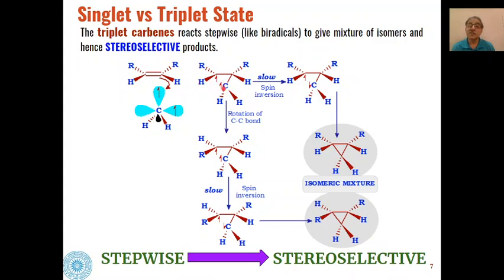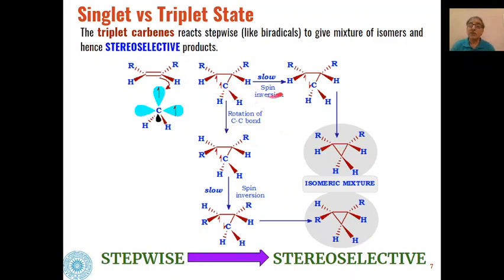Here the spins of both the electrons present on this one and this one are parallel, and because they are parallel spins they cannot make a carbon-carbon bond. So slowly this undergoes spin inversion. The spin of this electron becomes inverted, and because now they have opposite spins, this carbon-carbon bond is formed, and we will get this isomer as the product.